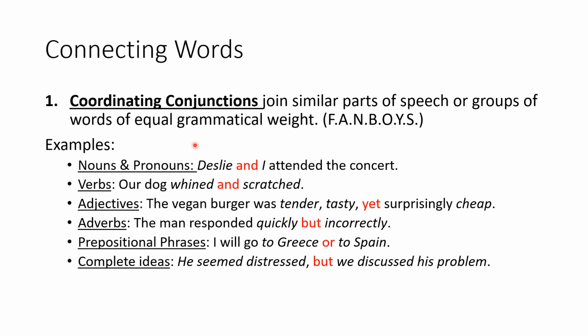Examples: nouns and pronouns are both parts of speech, and they are of equal grammatical weight. Leslie is a noun, I is a pronoun, and here is acting as a coordinating conjunction, joining these two parts of speech which are of equal grammatical weight.